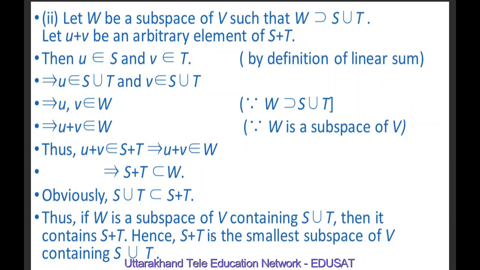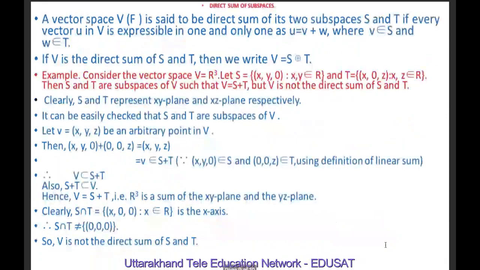Hence, we have shown that u plus v was an element of S plus T and we have proved u plus v belongs to W, meaning u plus v belonging to S plus T implies u plus v belongs to W, and therefore S plus T is a subset of W. Obviously, S union T is also a subset of S plus T. Thus, if W is a subspace of V containing S union T, then it contains S plus T. Hence, S plus T is the smallest subspace of V containing S union T.